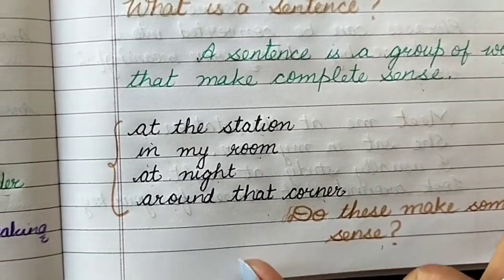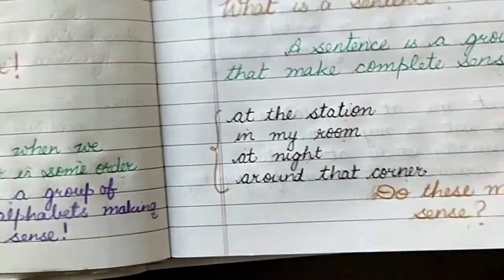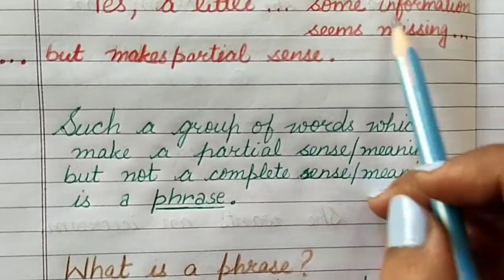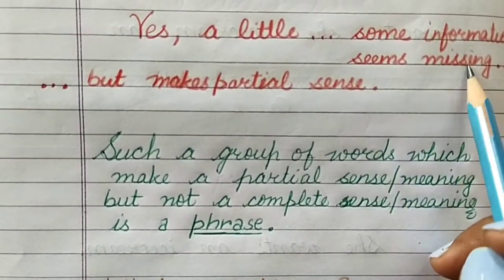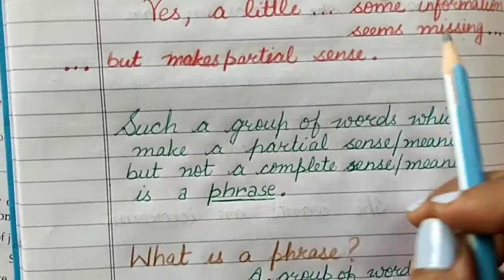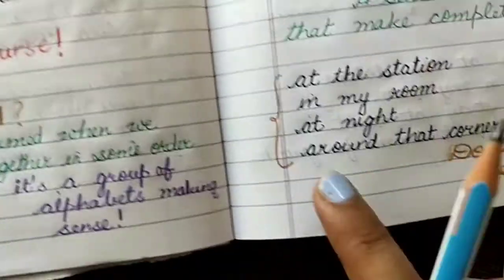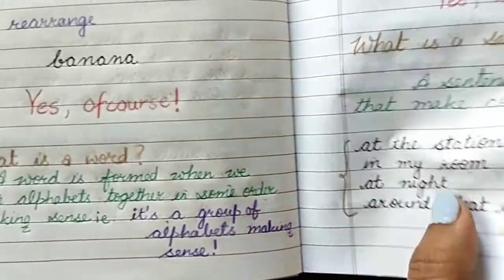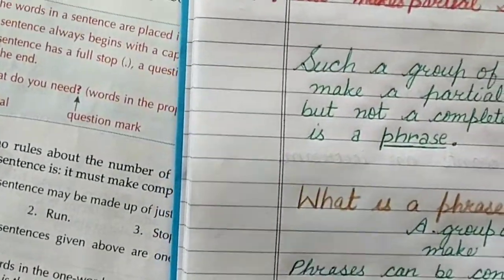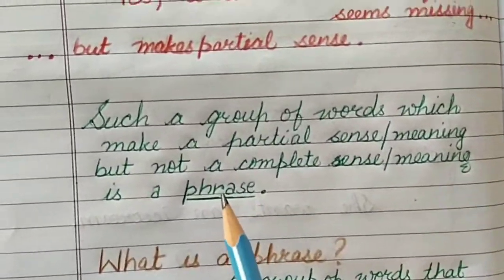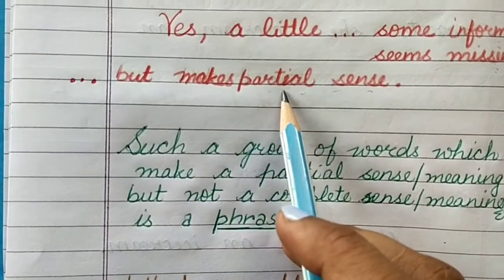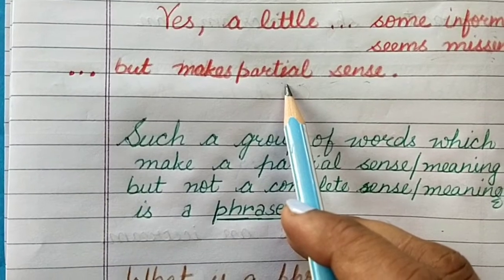ऐसा लग रहा है ना? है ना? You're getting a little or some information and some information seems missing. ऐसा लग रहा है कि कुछ missing है. अगर हम इसमें कुछ add कर दें, तो it might be a sentence. है ना? So, what are such a group of words which make some partial sense? Partial means a little sense, some sense. Okay?